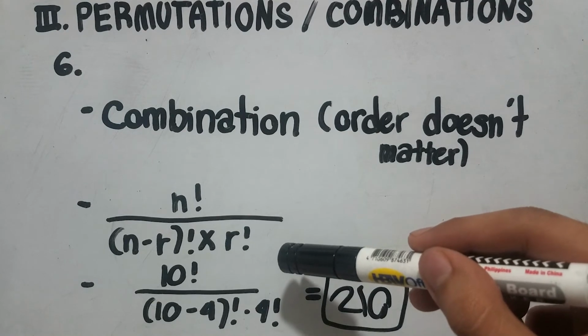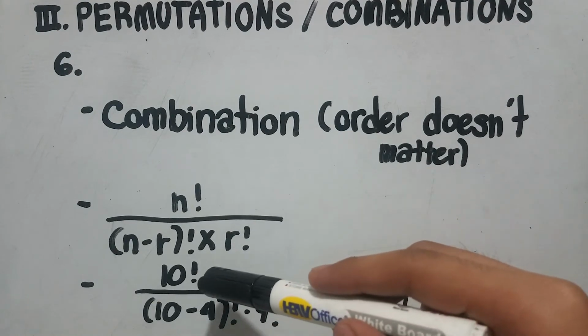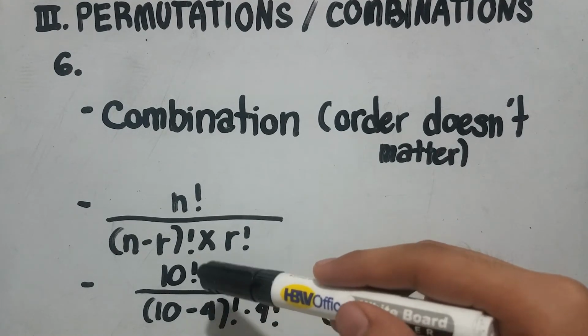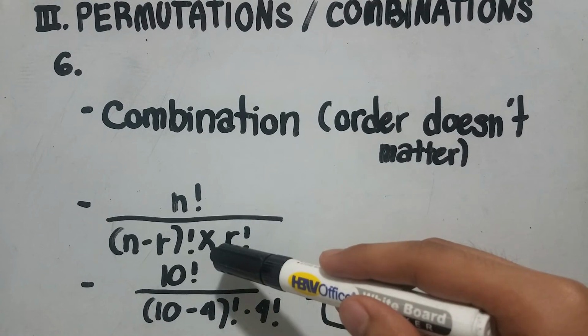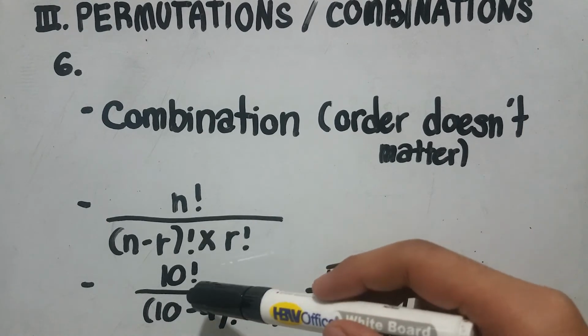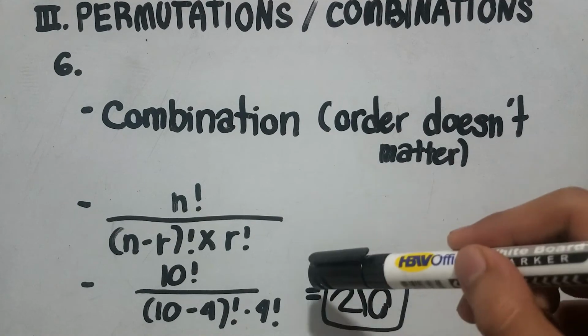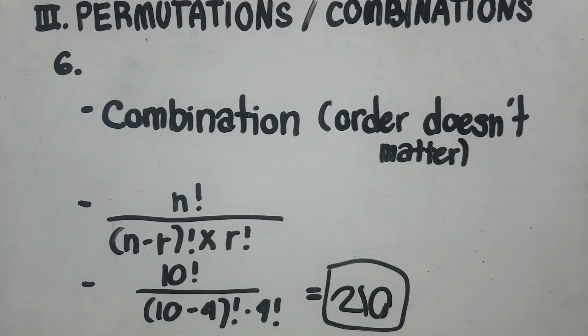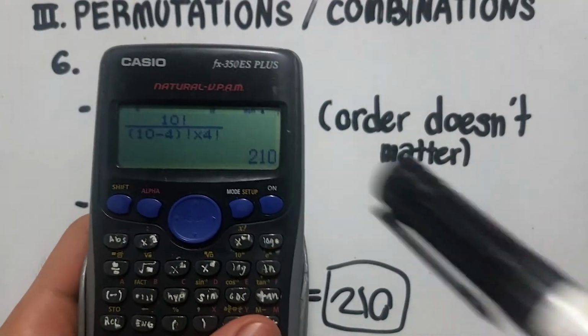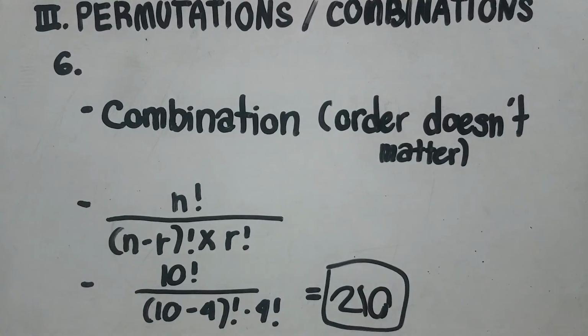So let us answer this question by substituting n with 10 and r with 4. So 10 factorial over 10 minus 4 factorial multiplied by 4 factorial is equal to 210. And that is the number of possible ways 10 men can leave the room.